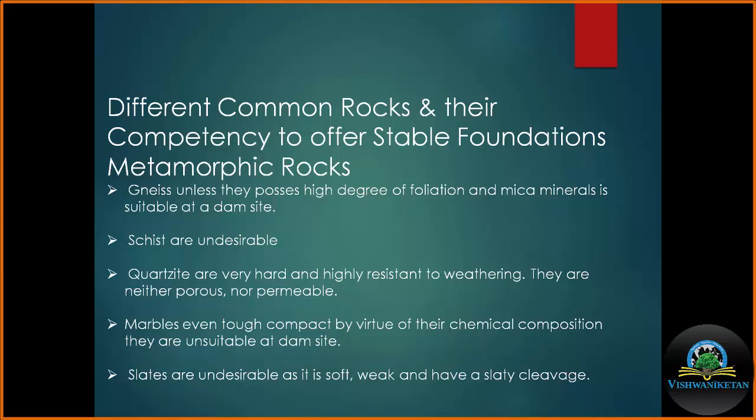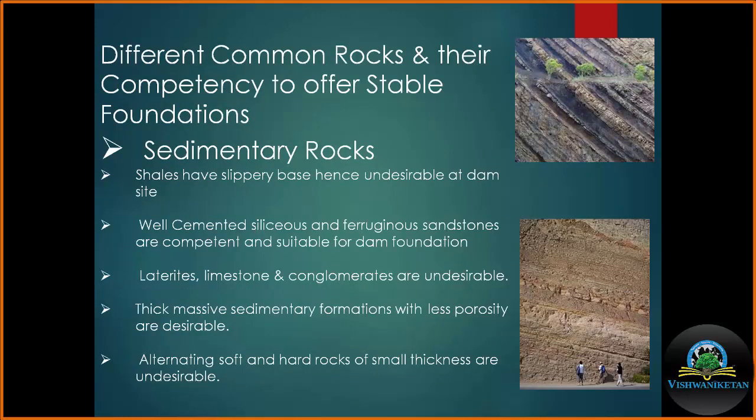Marble, which is formed by the metamorphism of limestone, due to its dissolution character, is not desirable at the dam site. Slate is undesirable as it is soft, weak and has slaty cleavage. The sedimentary rock shale, which is a very fine grained sedimentary rock, is not desirable at the dam site because of its slippery character.